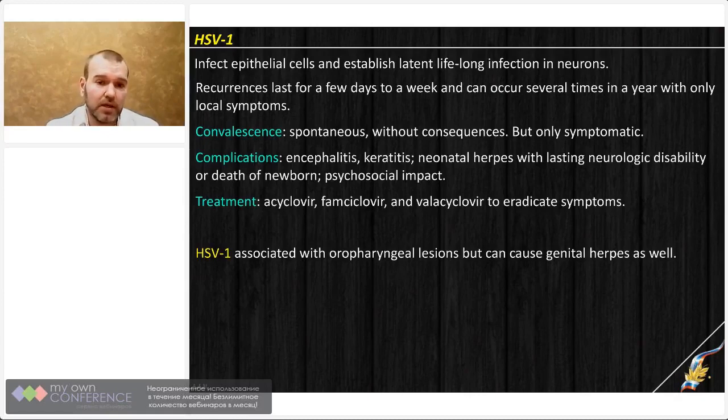Recurrent episodes are usually much shorter, only one or a few elements will appear, and people again will recover faster, and no scars, nothing will remain.